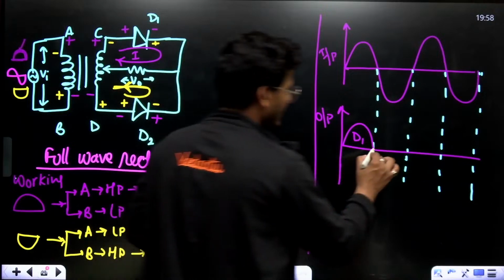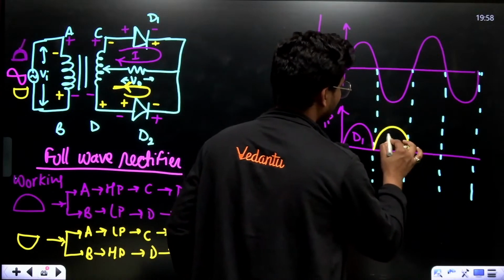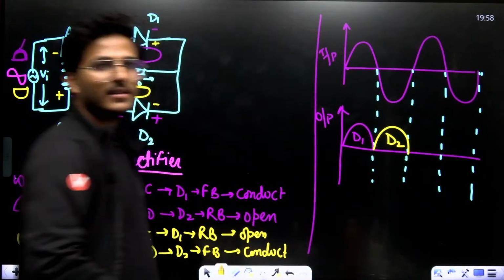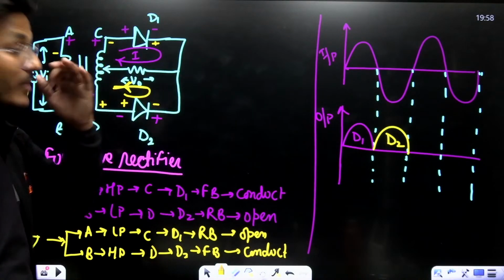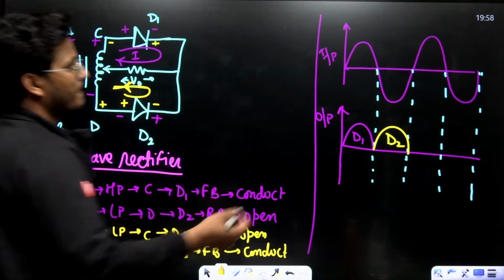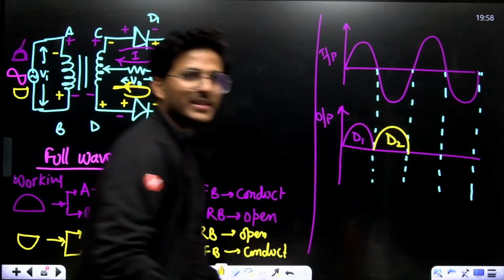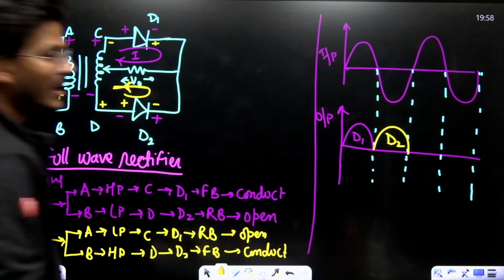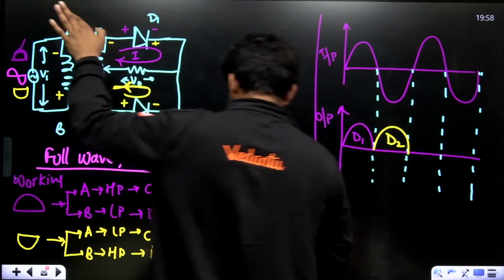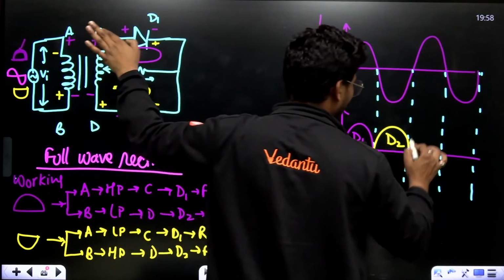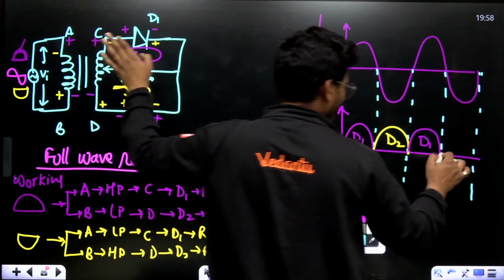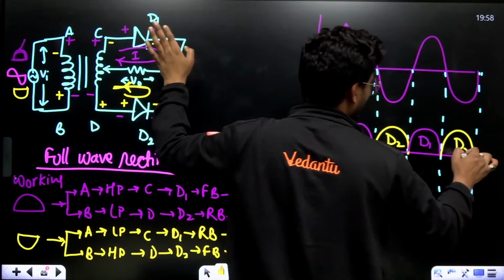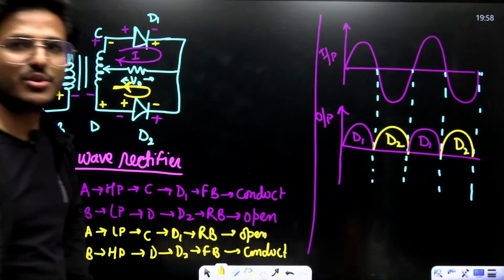That means I have output in the positive phase, same as this one. Next, when the positive phase comes at the input end, D1 conducts, and this output is due to D2.